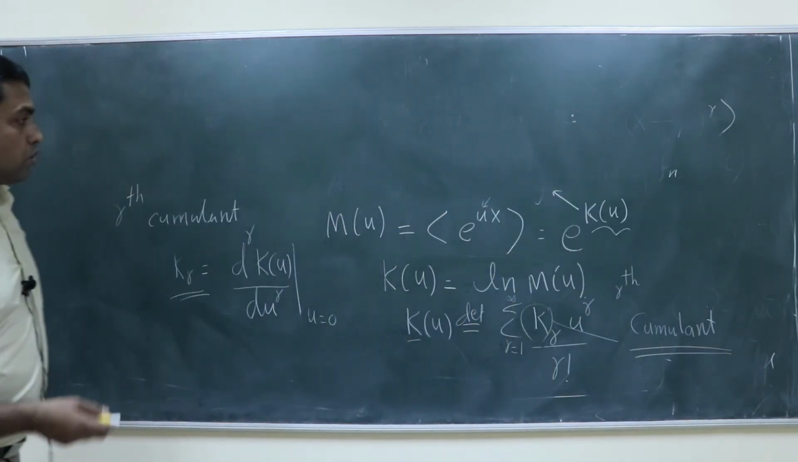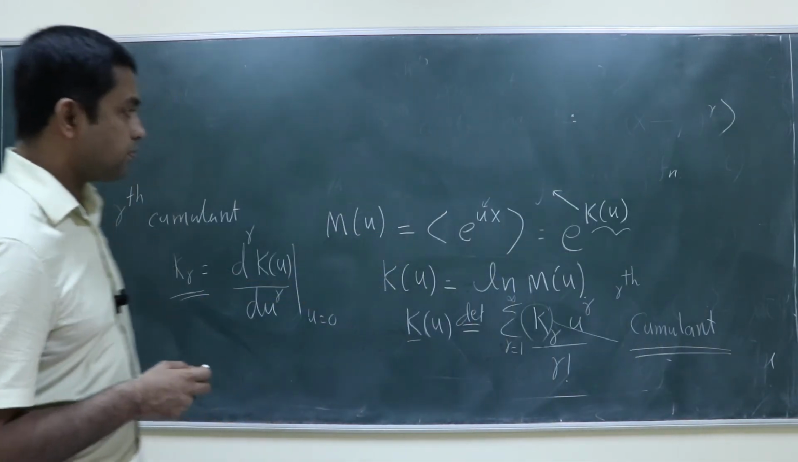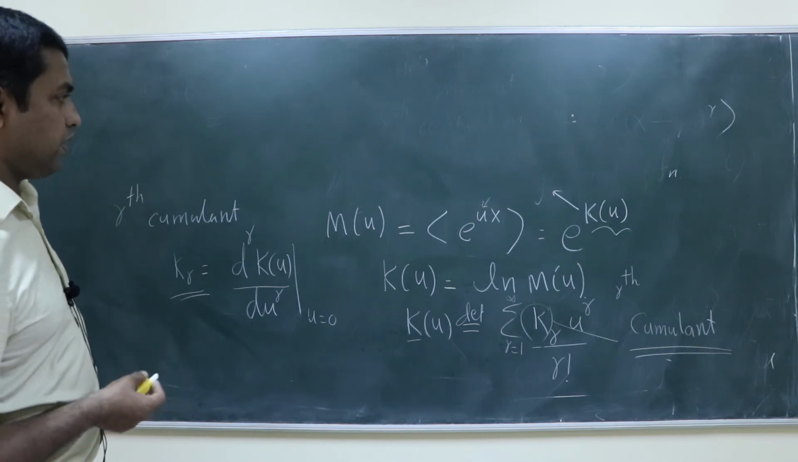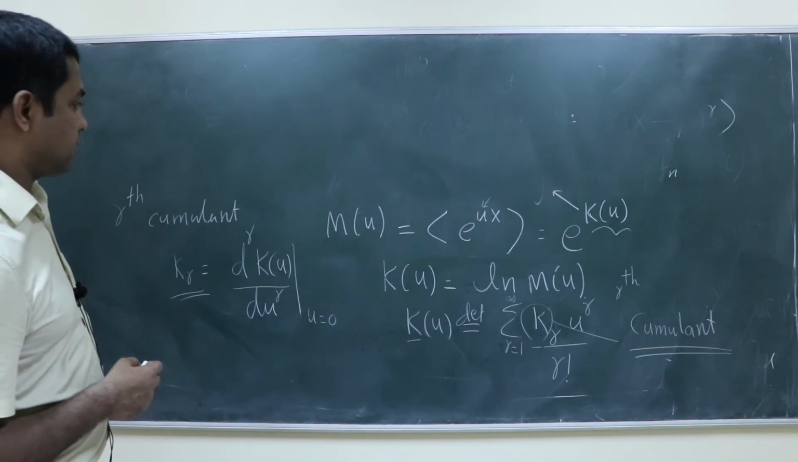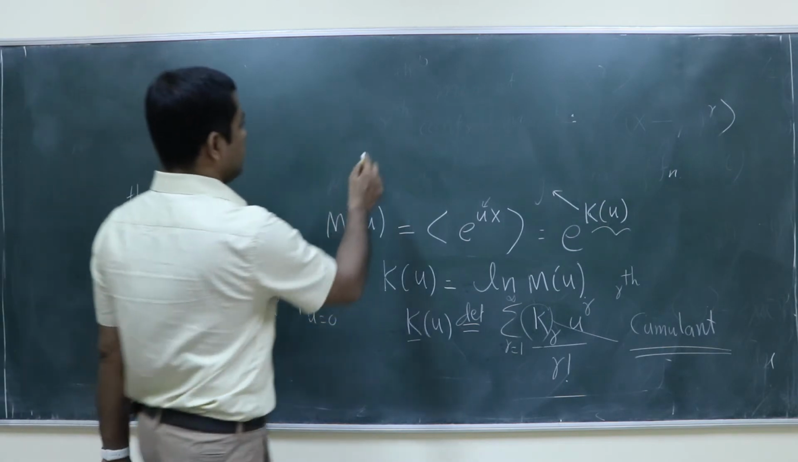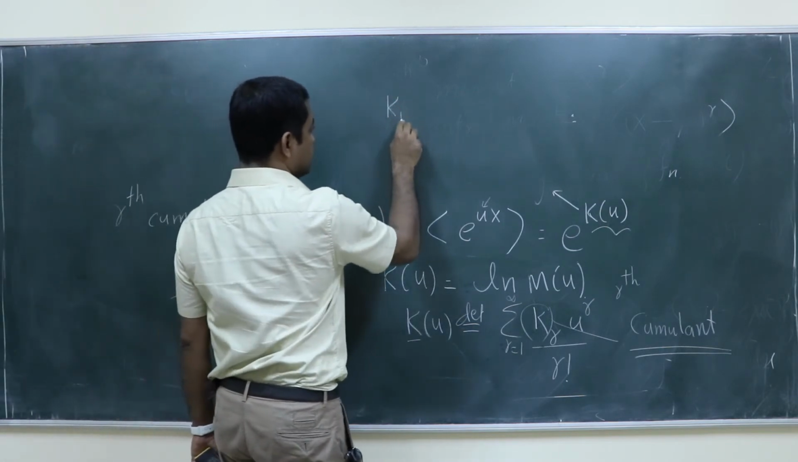Okay, so is that clear? u is just a variable which is independent of the random variable x. So let us just find out k1. What is k1 equal to?